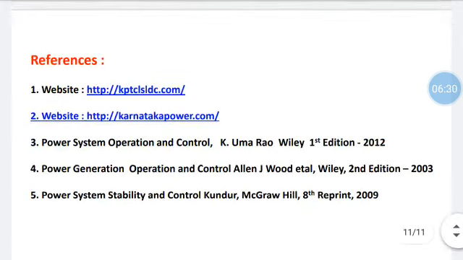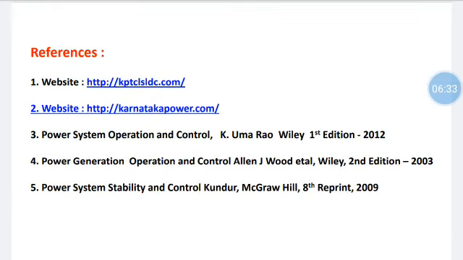Books referred are two websites. One is KPTCL SLDC, State Load Dispatch Center, and another is karnatakapower.com, and these are the references used for this.